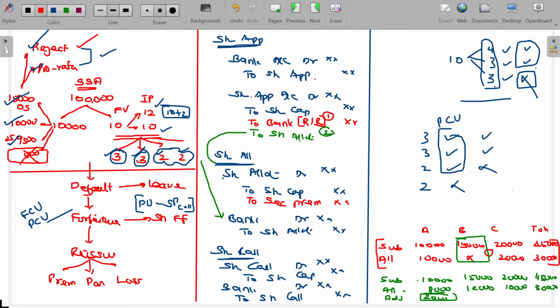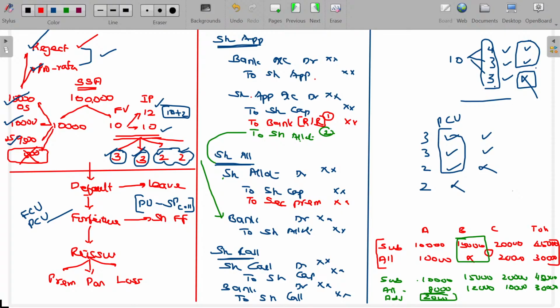Like I issued the share to Mr. A, who defaulted. Immediately I forfeited the share from A. Now this share forfeited from A can be issued to some third party. Probably B wants to take this. Sir, I will take it, will you give me some discount? Yes, you can take the 10 rupees share. You take it at 9 rupees or 8 rupees.